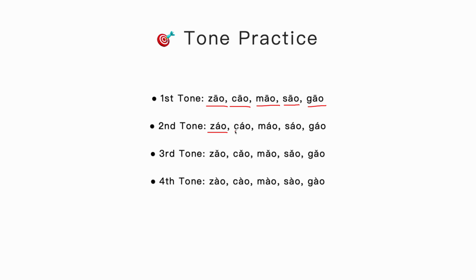Zao, cao, mao, sao, gao. Third tone. Zao, cao, mao, sao, gao. Fourth tone is the easiest one. Zao, cao, mao, sao, gao.